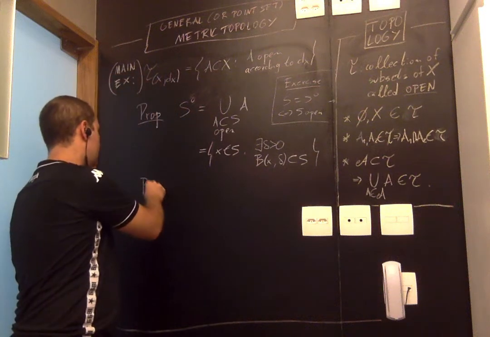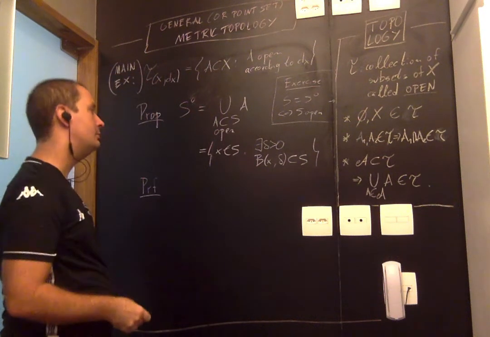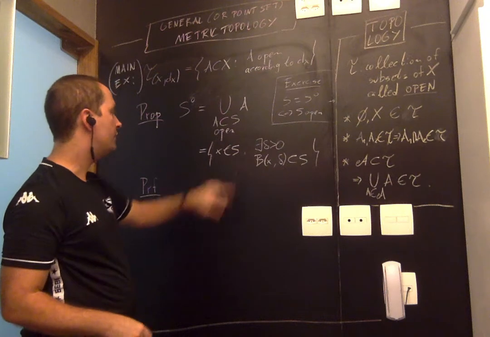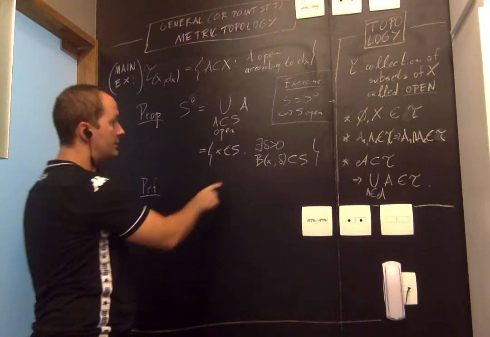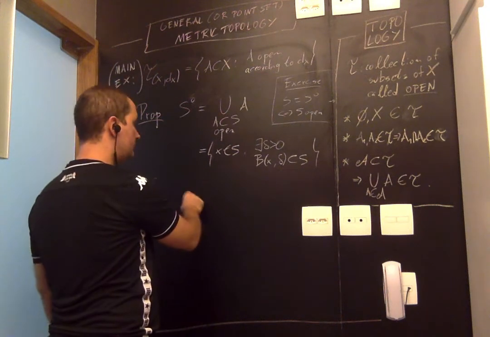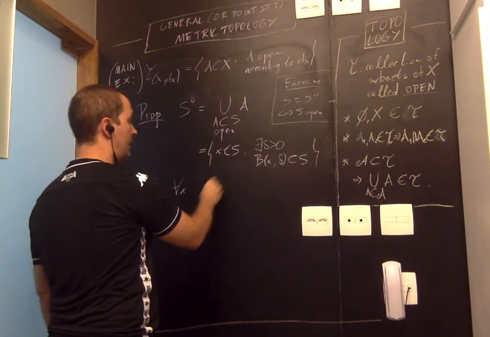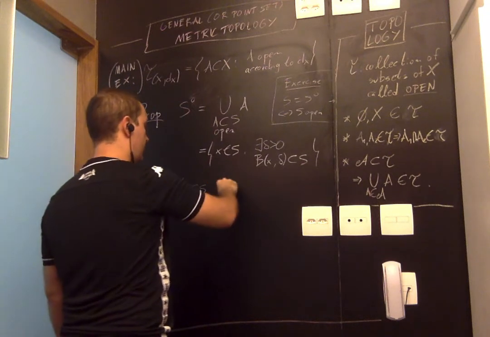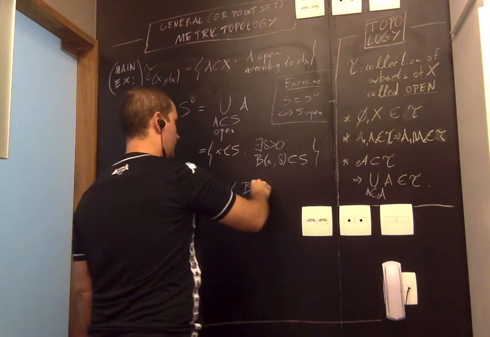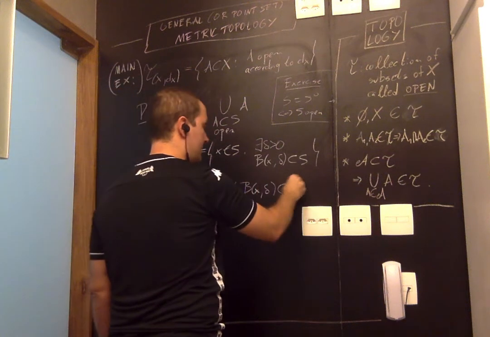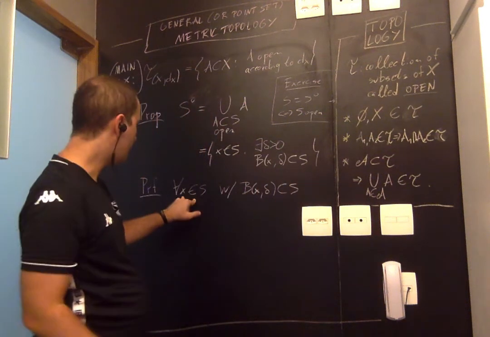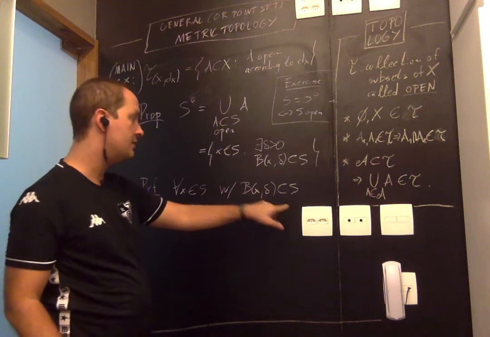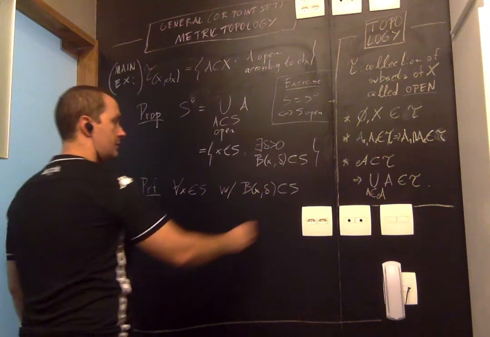How do we prove this? Well, it's really simple, right? So first of all, notice that for all x in S, suppose you have a point in S for which there exists such a ball, for some delta.